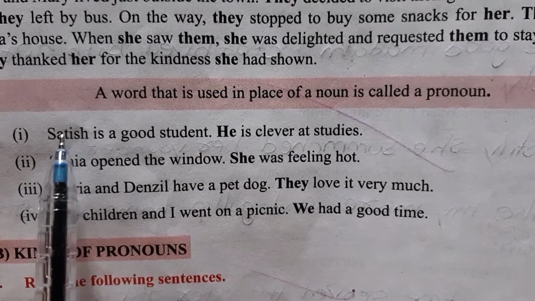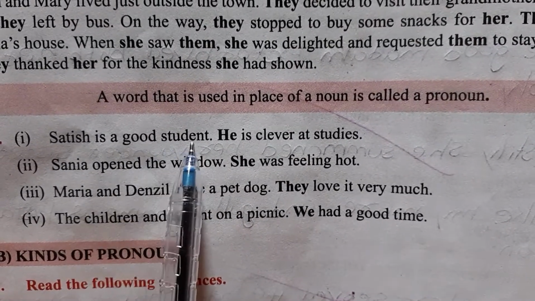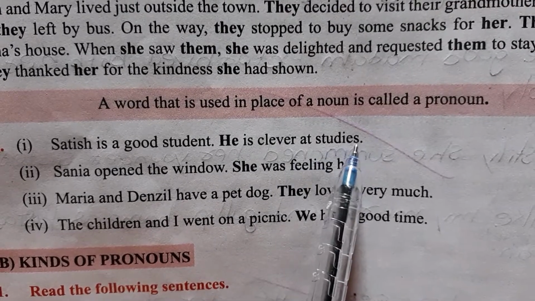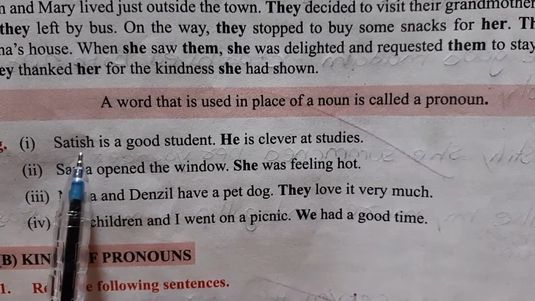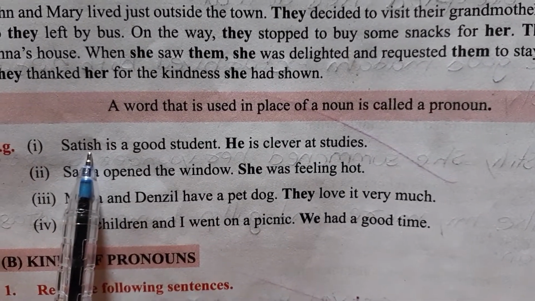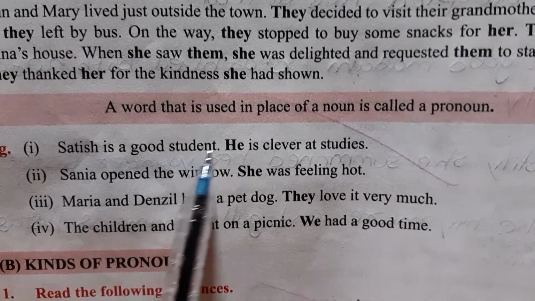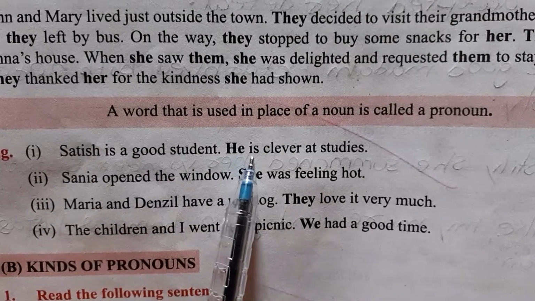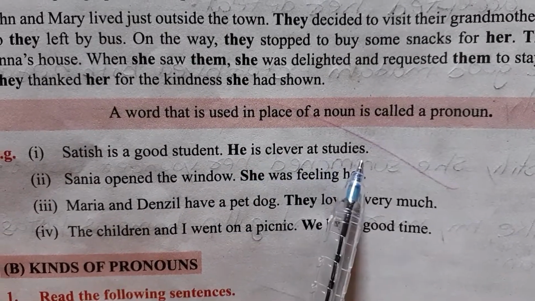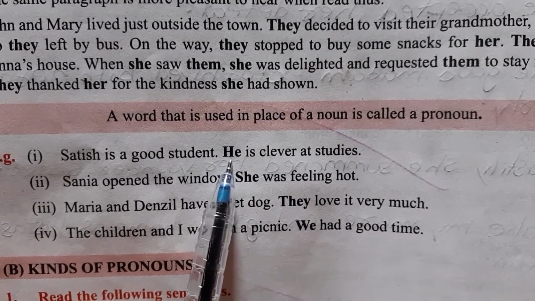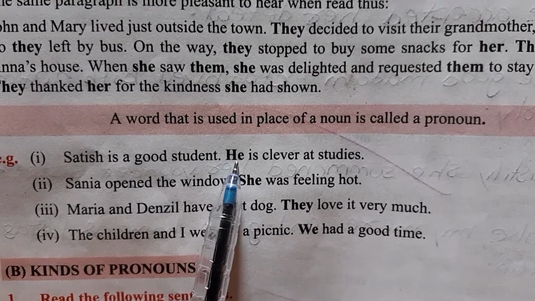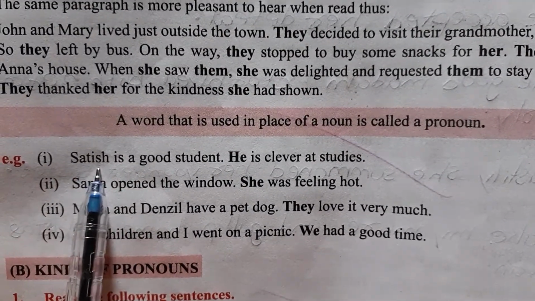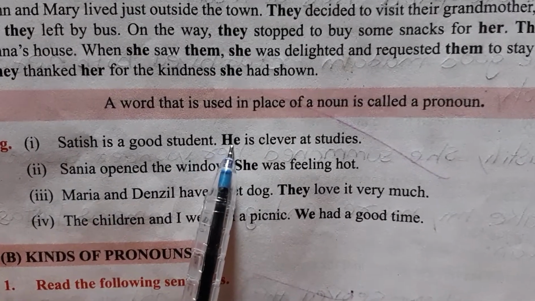For example, Satish is a good student. He is clever and steady. Now Satish here, this is noun. The next sentence is he is a good student. He is clever and steady. He is what? He is used in place of his name. So this is called a pronoun.